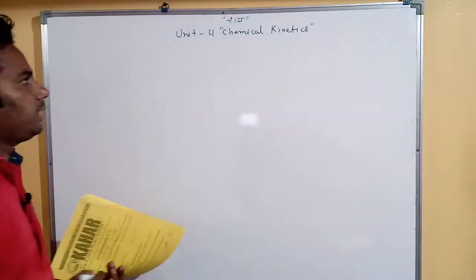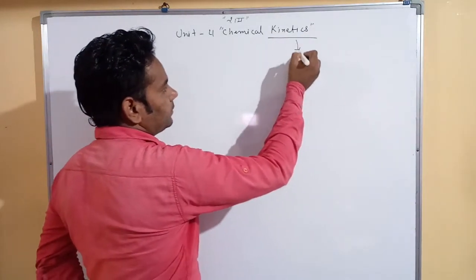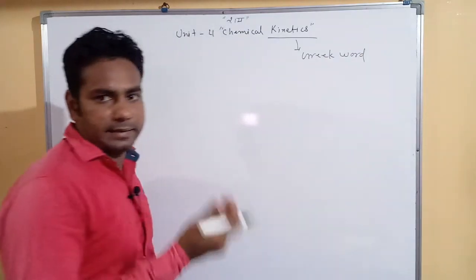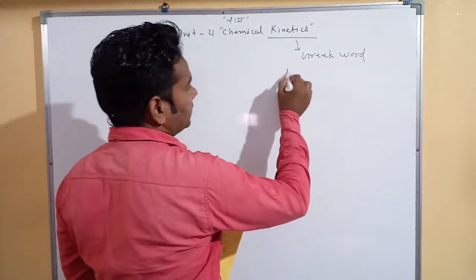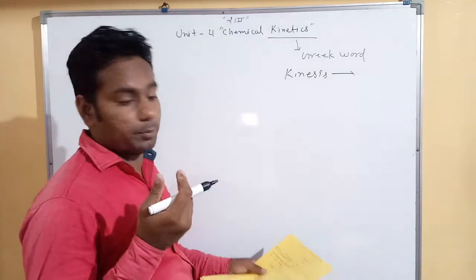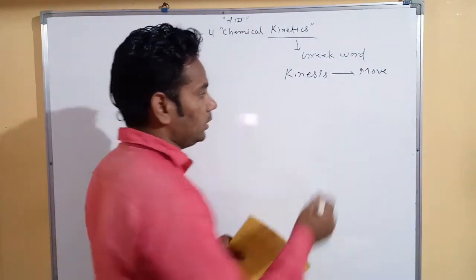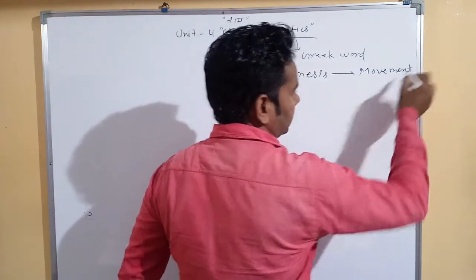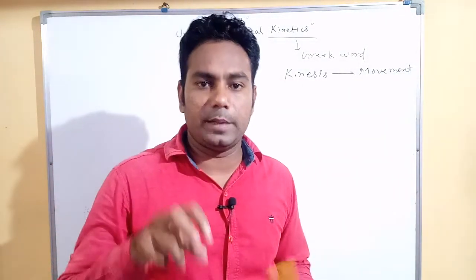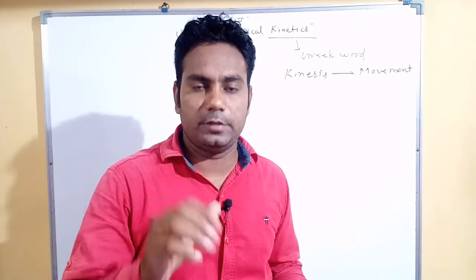Today we start our fourth chapter, chemical kinetics. The word kinetic is derived from the Greek word kinesis, and the meaning of kinesis is movement. So in this chapter we discuss the movement of chemical reactions. Movement means speed. We discuss chemical reaction speeds.